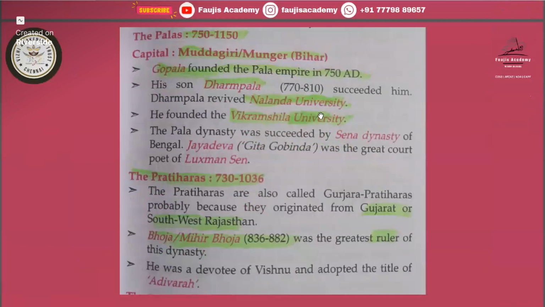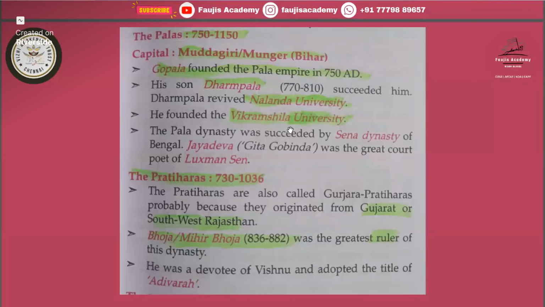Dharmapala revived Nalanda University. You know, one of the oldest famous universities in Bihar, Nalanda University. He founded the Vikramshila University, and also he revived the Nalanda University. Because before this, some outsiders, foreigners came and they destroyed the Nalanda city. It was during the period of Kumaragupta, that is from the Gupta dynasty. So remember that also: during whose reign they destroyed Nalanda. That was during the reign of Kumaragupta. So Dharmapala revived the Nalanda city.